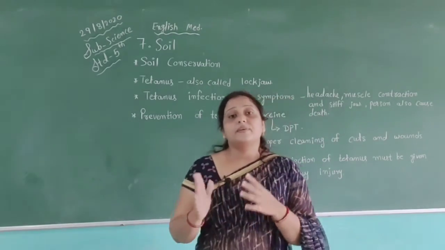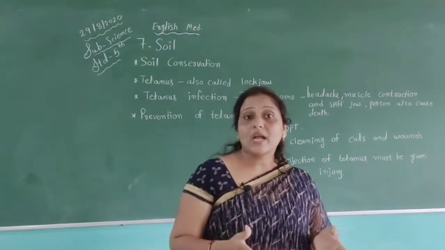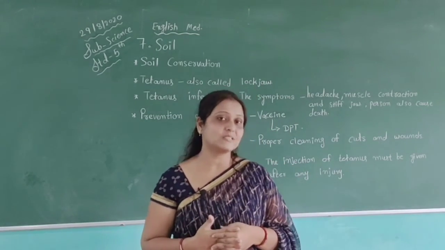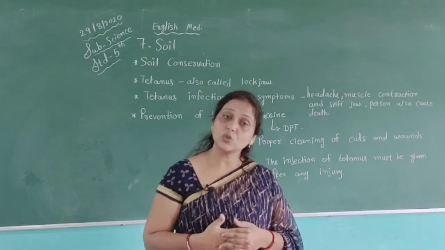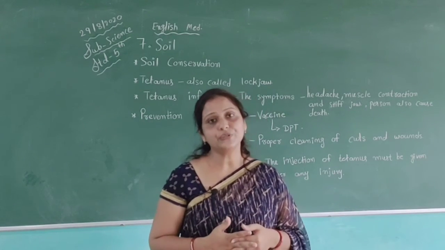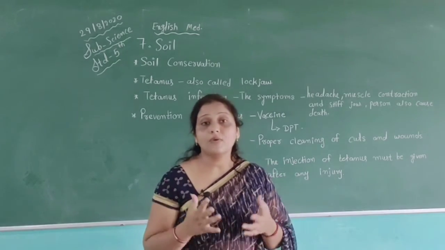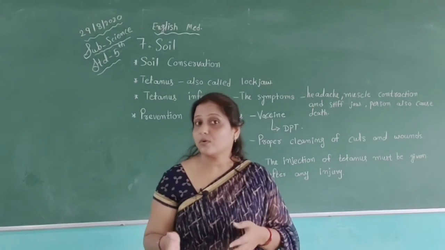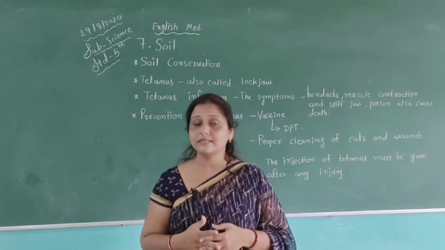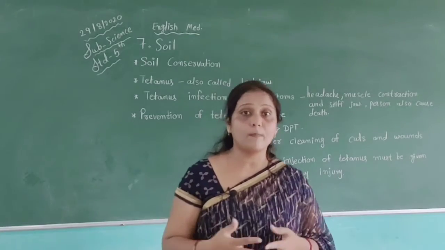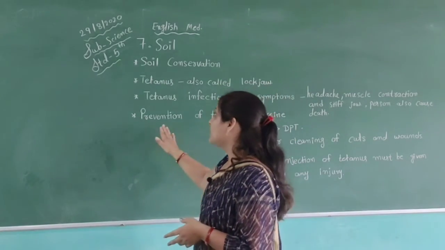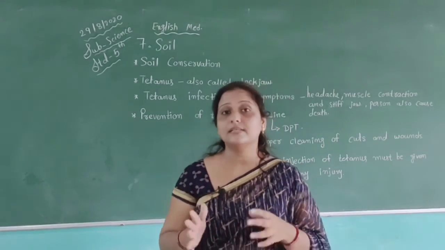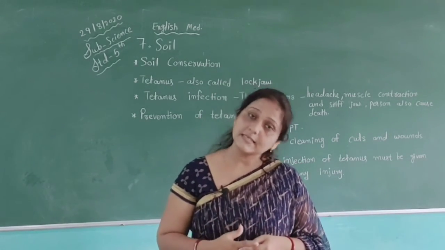So in this chapter, first we learned about soil. How many types of soil do we have? We have three types of soil: sandy soil, clay soil, and loam, which are very useful to us. Then soil erosion, where we learned the many factors that affect soil erosion, how we can stop soil erosion, and how soil conservation is done. Then we have tetanus, a type of disease which is very dangerous for us.